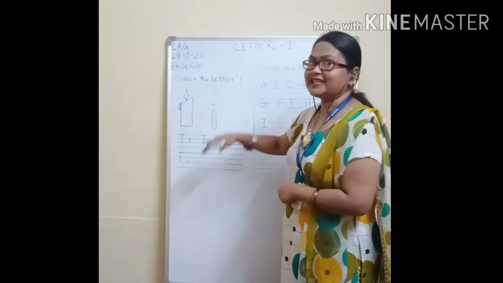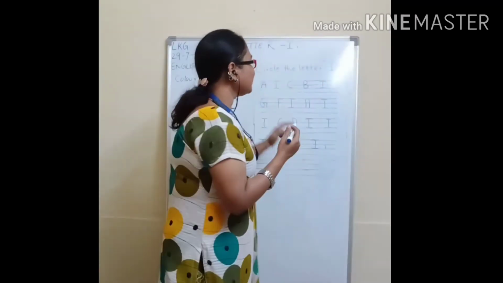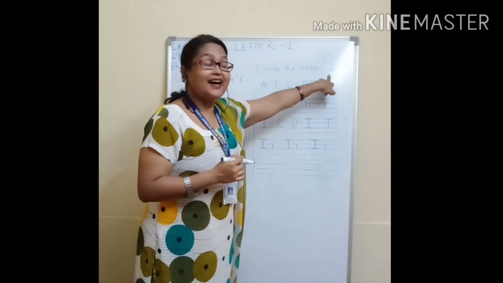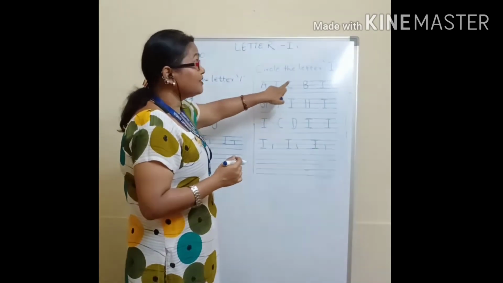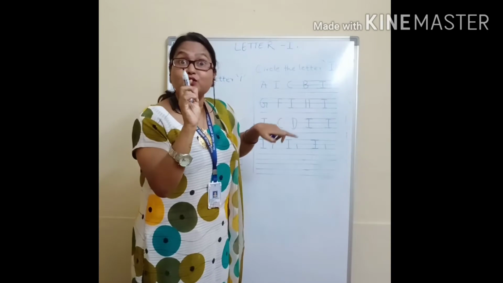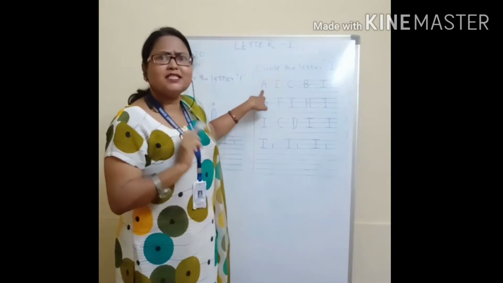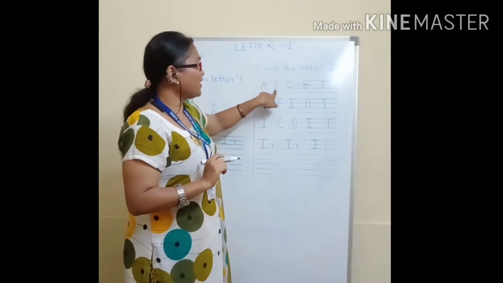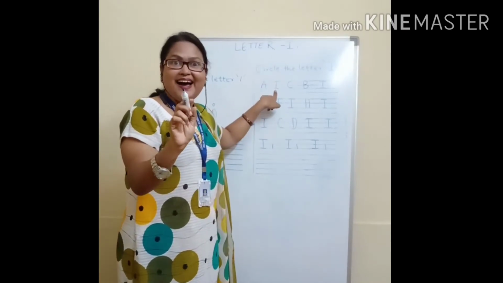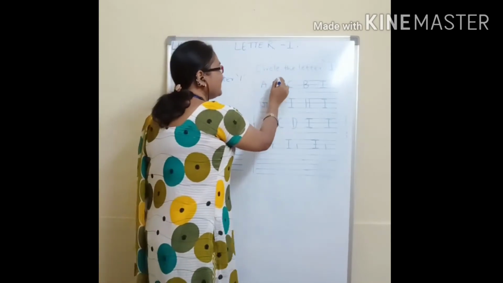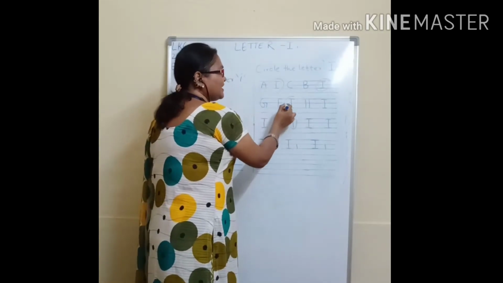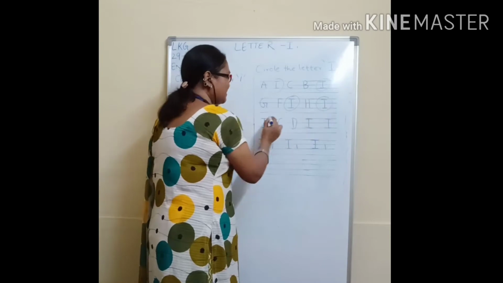This is one page. Come to another page. What is the another page? Circle the letter capital letter I. You have to circle capital letter I. You have to search. See, what is this? Is this I? No, this is A. So, next comes our I. We have to circle this. See, where you will find the I, capital letter I, you have to circle them.